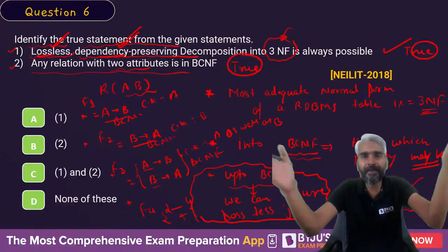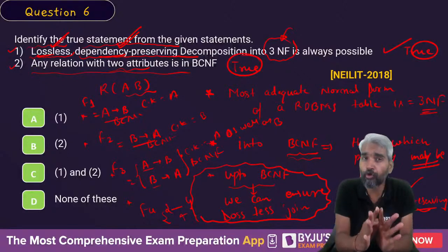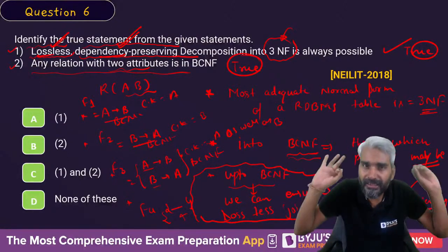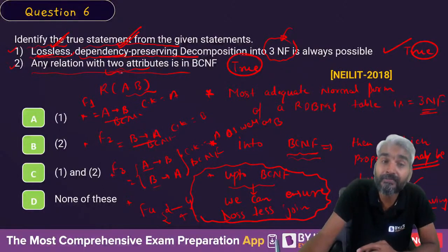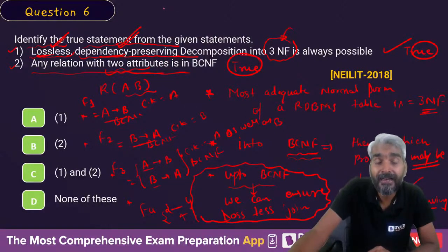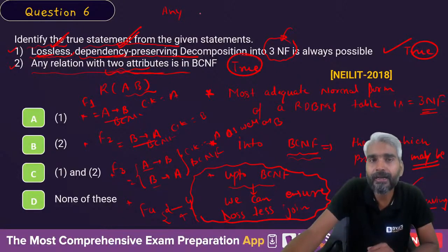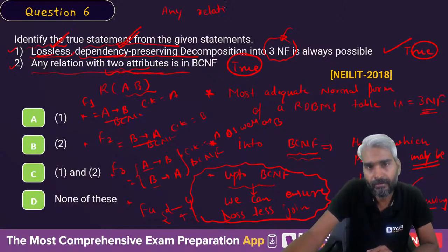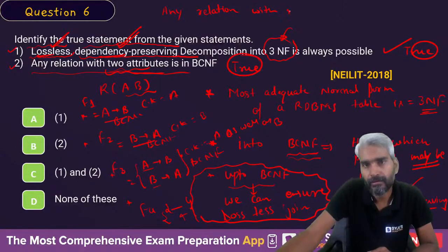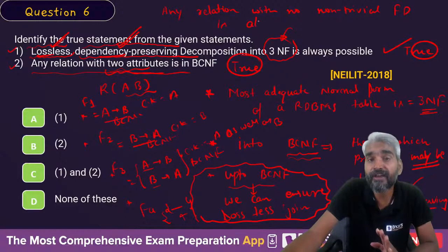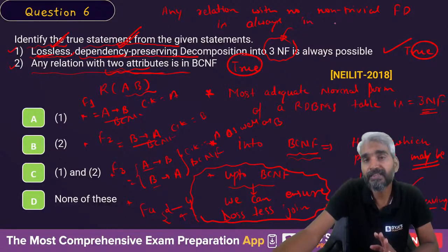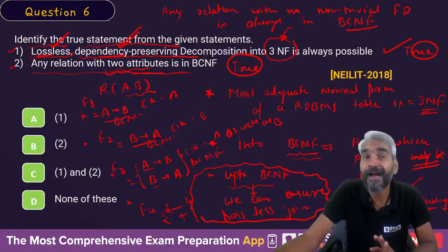What is the normal form of a relation if there is no non-trivial FD? Forget about a relation with two attributes. The idea is that any relation with no non-trivial FD is always in BCNF. Why?